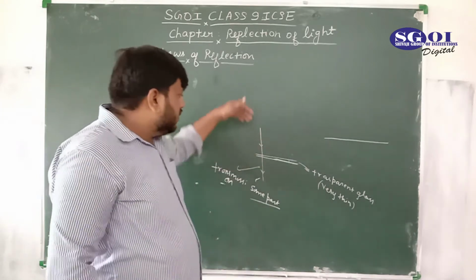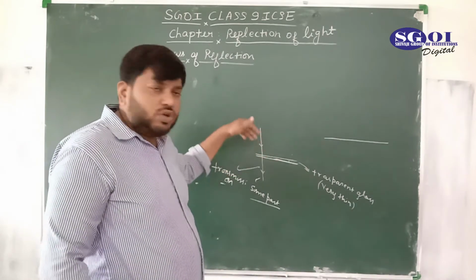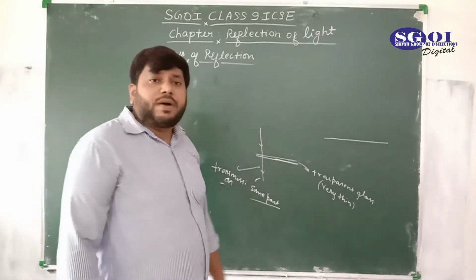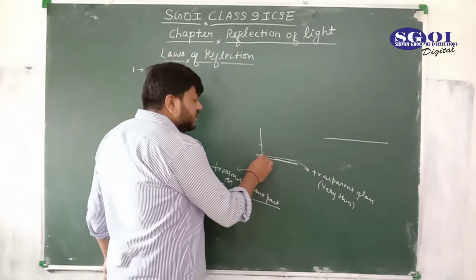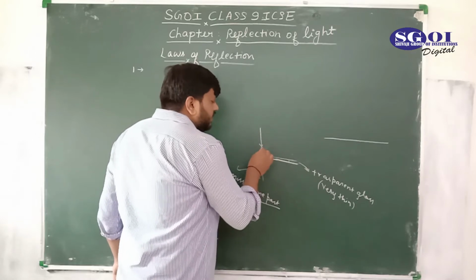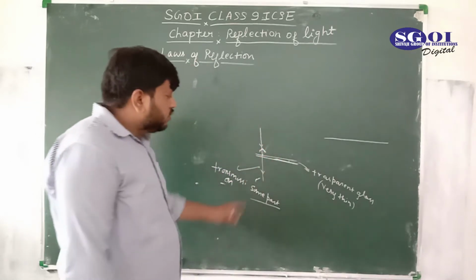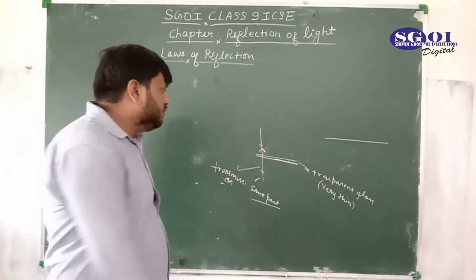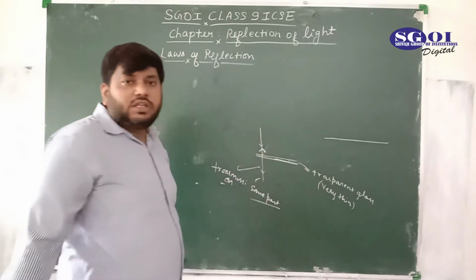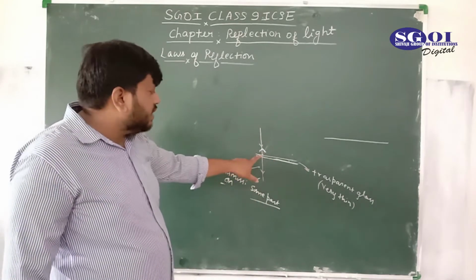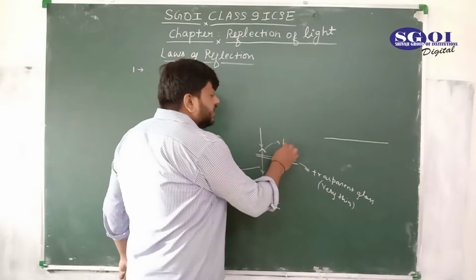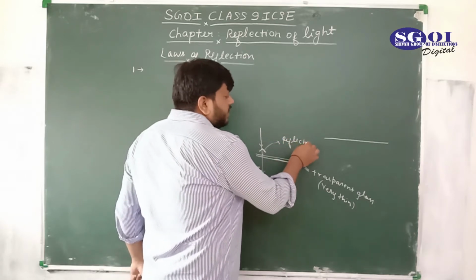When light enters from one medium and goes into another medium, you can say this is the transmission of light. And definitely some part would be reflected, because it is a surface. So after striking on this surface, some part is going into the other medium, the other side, and some part is also coming back into the same side, which is reflection. So this is the reflection.